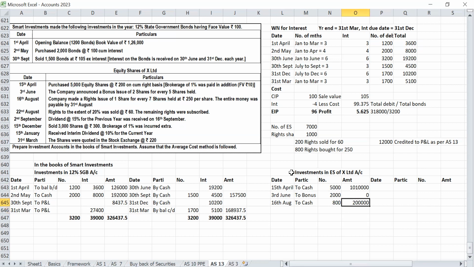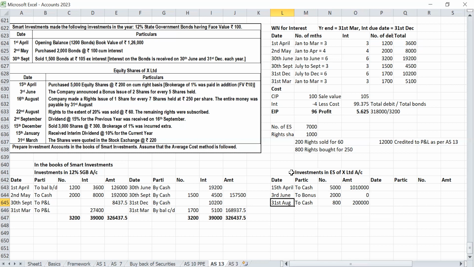Sir, is it the dividend that should not come, or only the interim dividend? Interim dividend for all we will receive. For rights also we will receive. Okay sir. So entire money was payable by 31st August. So on 31st August the entry is put up. Then on 2nd September, dividend at 15%. Previous year was received.